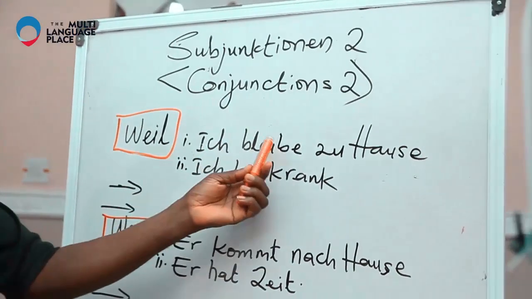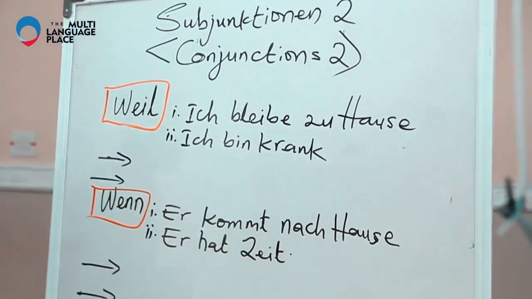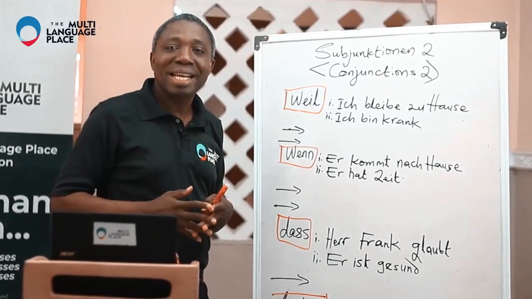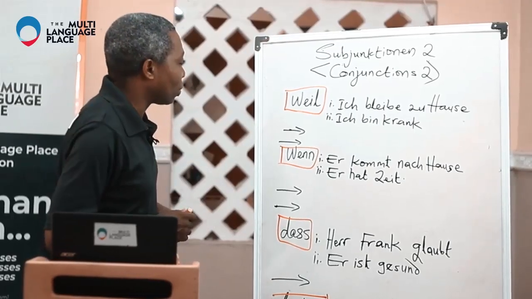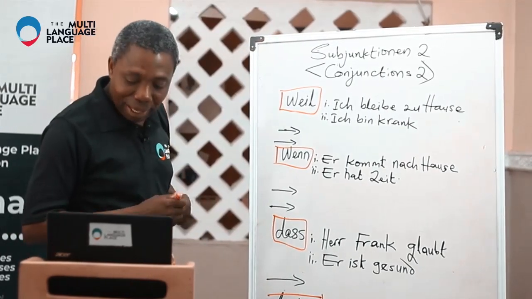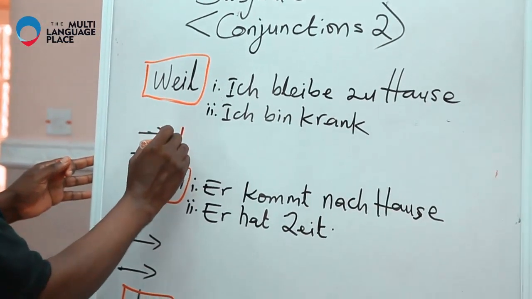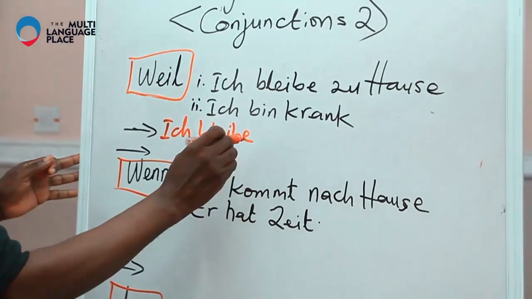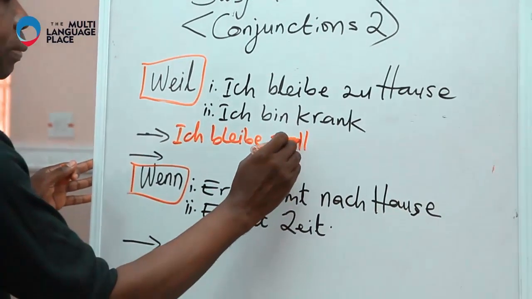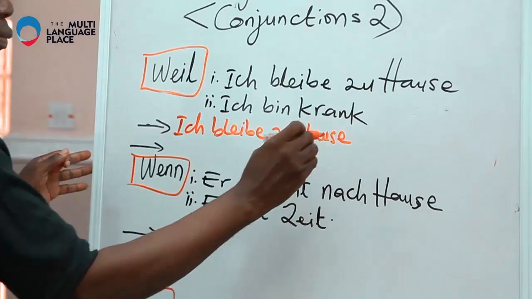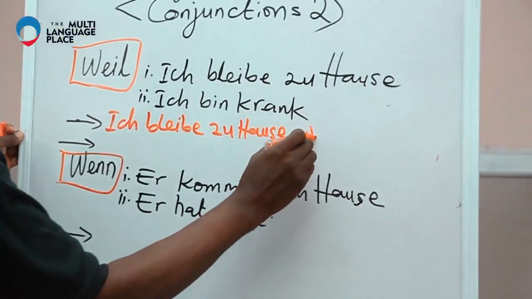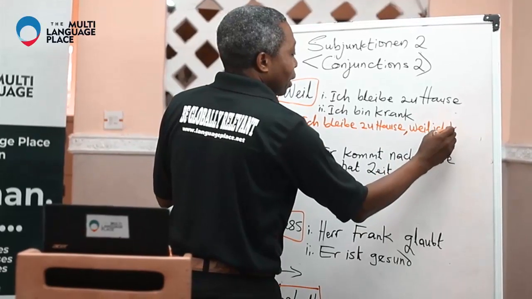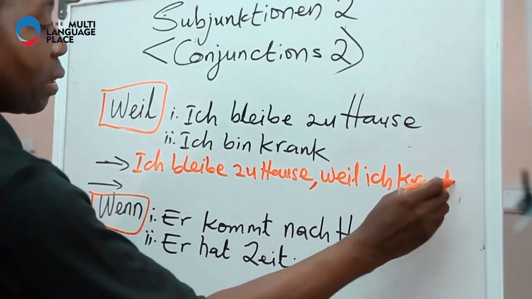So we have ich bleibe zu Hause. Ich bin krank. So what we are going to say now is I am staying at home because I am sick. So how do we do that? Let's take off. Ich bleibe zu Hause, weil ich krank bin.